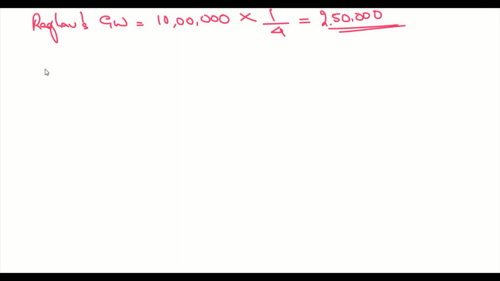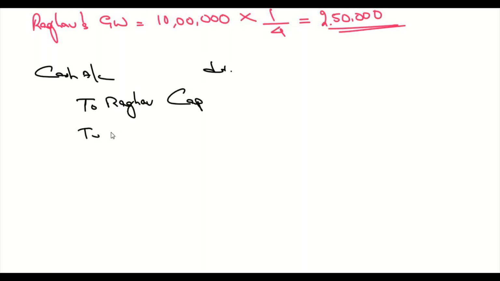So the journal entry. First one is cash or bank account debit to Raghav's capital, to premium on goodwill. So Raghav's capital here is 6 lakhs and his share of goodwill is 2,50,000. So 6 lakhs plus 2,50,000, it's 8,50,000. That's the first journal entry.